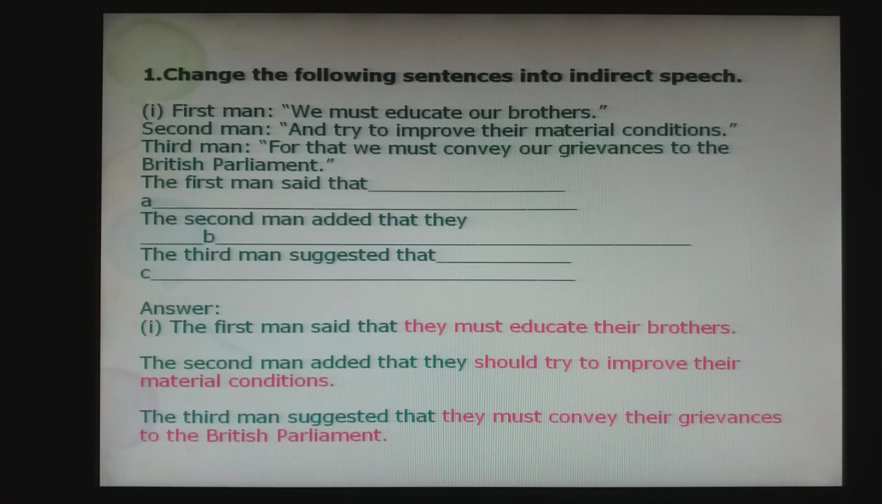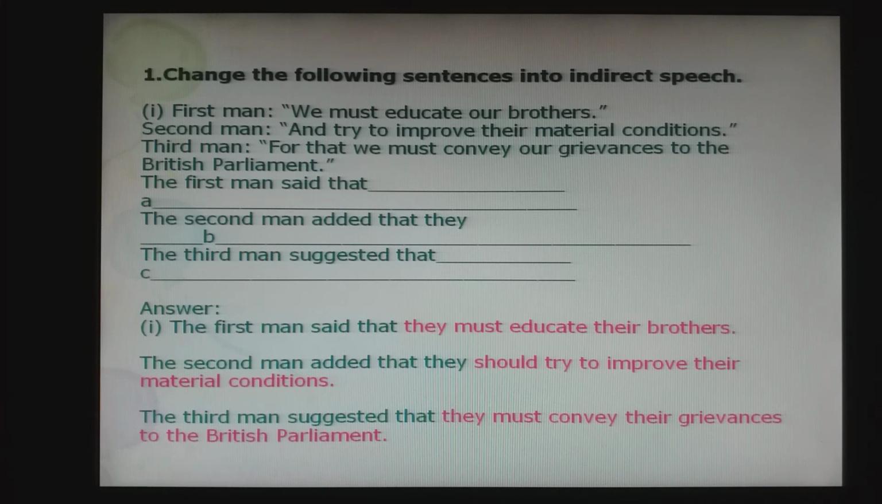Change the following sentences into indirect speech. So here a dialogue between three men is given and let's see what it is. First man, we must educate our brothers. Second man, and try to improve their material conditions. Third man, for that we must convey our grievances to the British Parliament. Okay, now let's change to indirect speech.